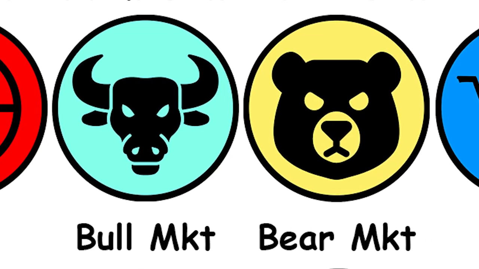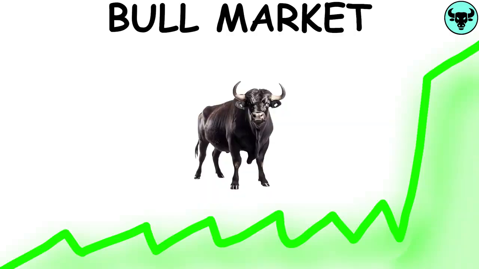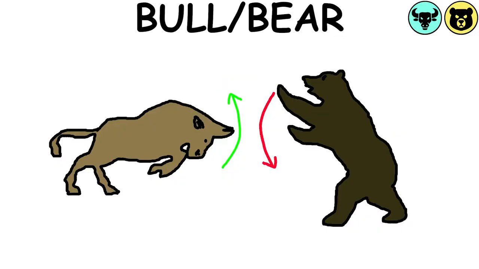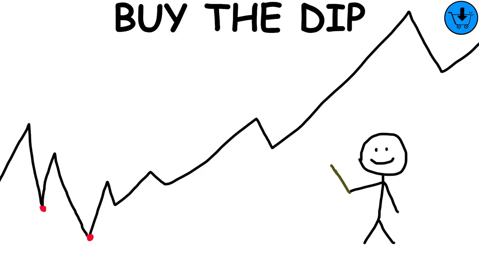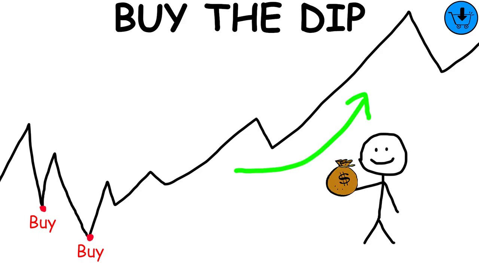Bull market, bear market. A bull market means that prices are rising. A bear market means that prices are falling. They are named after each animal's attack style. Buy the dip. It is a strategy based on buying cryptocurrencies during phases of falling prices in order to make profits when they rise.